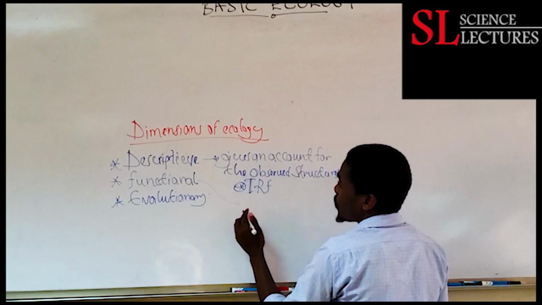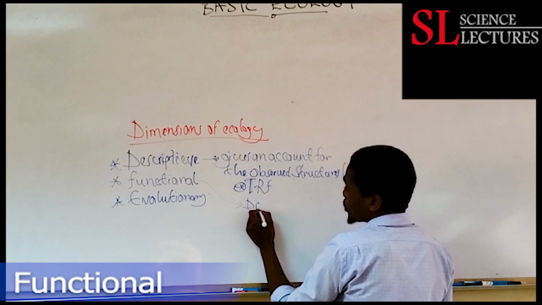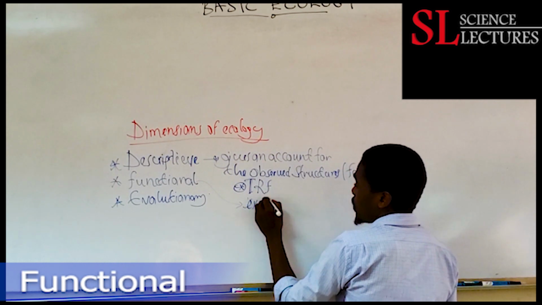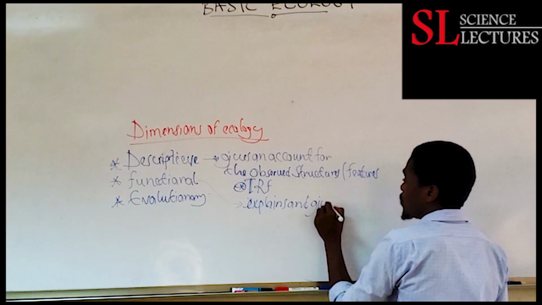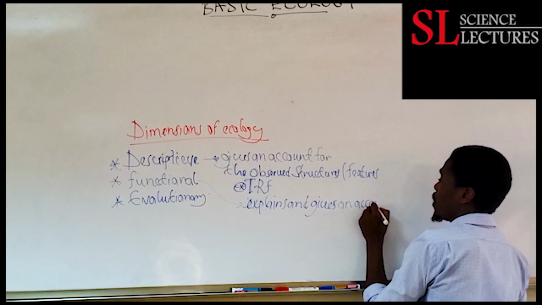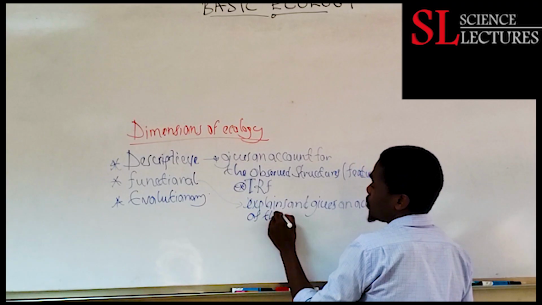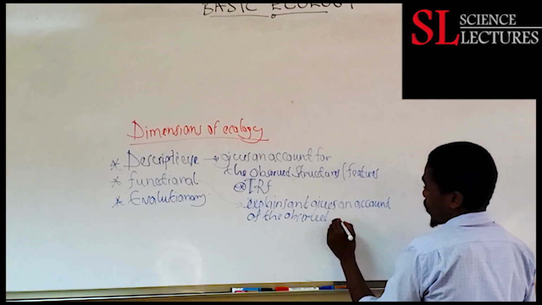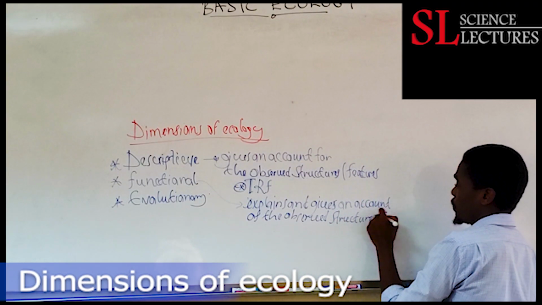Then for functional dimension, it explains and gives an account of the observed structures or features.